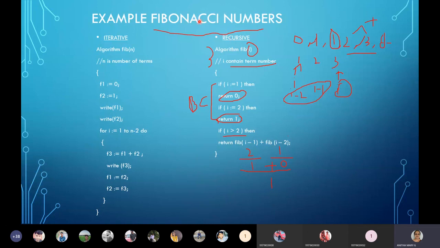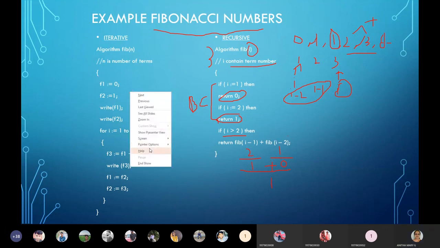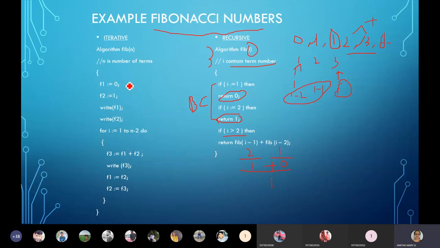Okay. So the same thing, Fibonacci, recursive, how we are doing. Similarly, can we do iterative? Yes, why not? Whatever the base conditions we are thinking, those base condition values we are directly assigning: F1 as 0, F2 as 1, these first two values. And here n is the number of terms. How many terms do you want? Here it is different. i contains the term number, but n is nothing but the number of terms.